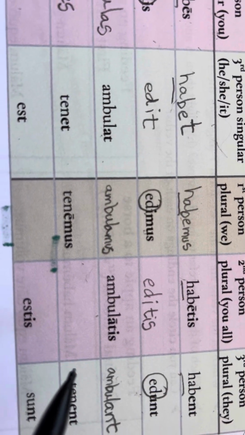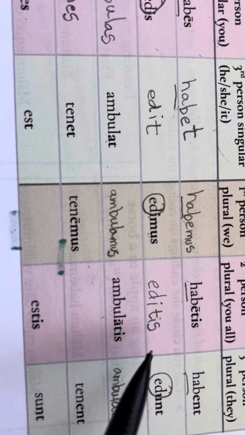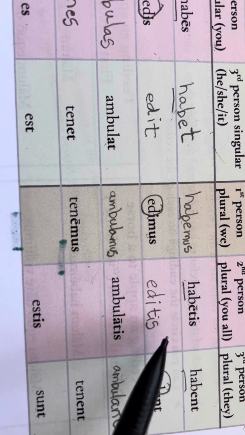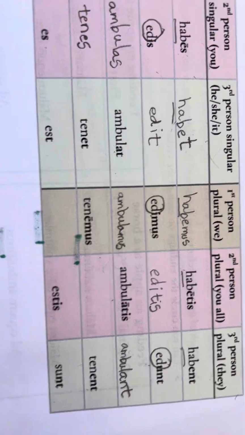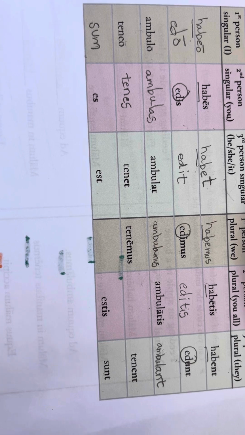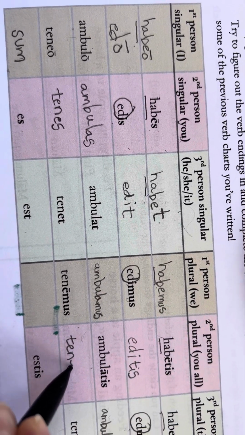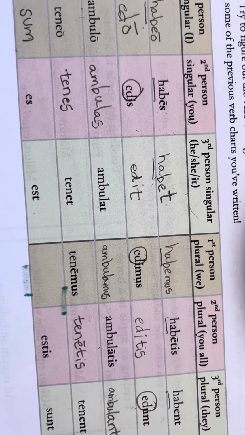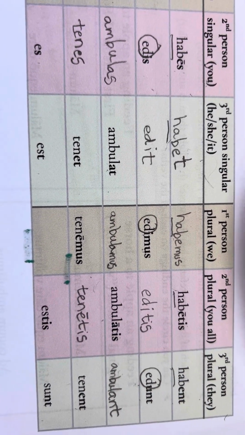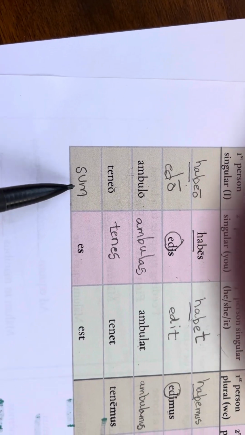Tenemus. Now we have this ending T-I-S, T-I-S. Tenetis is what it will be. So T-E-N-E with this macron. I haven't been paying attention to it, but it's all right. Tenetis, tenet. Okay, and then the last one is the verb that means to be.